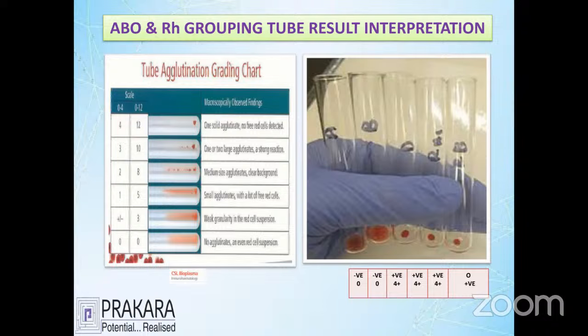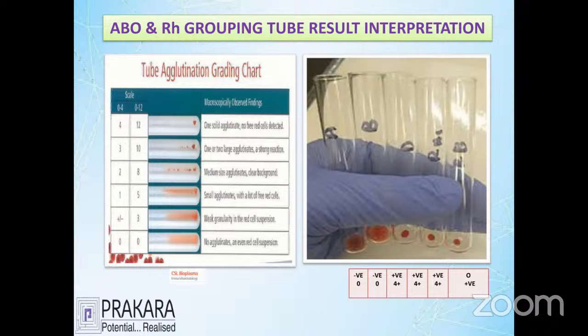You see that the first tube, A, shows no agglutination because the person does not have the antigen. And the second tube, B, is not getting agglutinated. That's why B is called absent. See that the third one is getting agglutination. That's why you see the button formation. This is a 4-level positive, so it is called Rh positive.